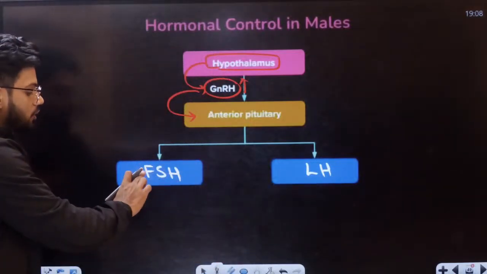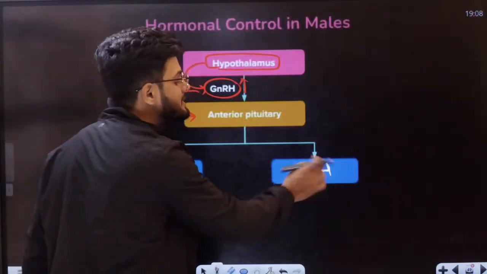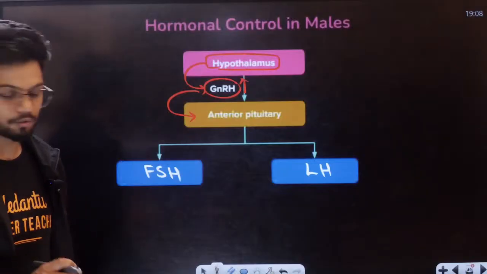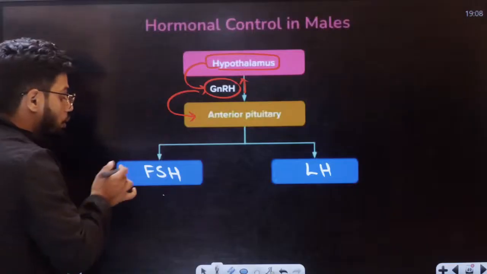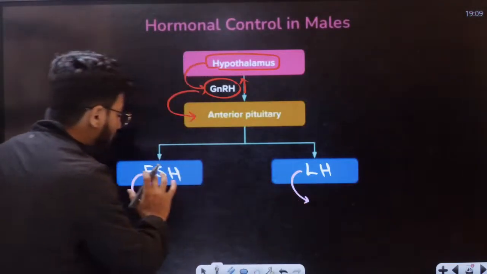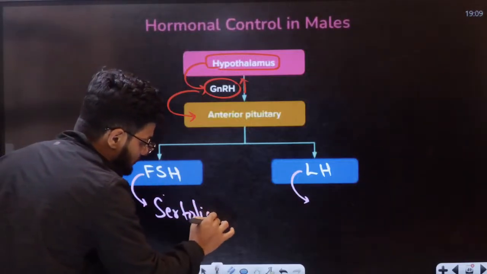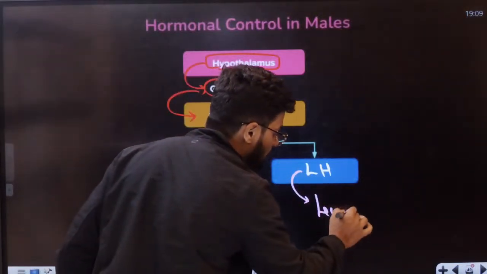FSH is called what? Follicle stimulating hormone. LH is called what? Luteinizing hormone. Now students, what do they act on? FSH will always act on the Sertoli cell, and LH will act on the Leydig cell.